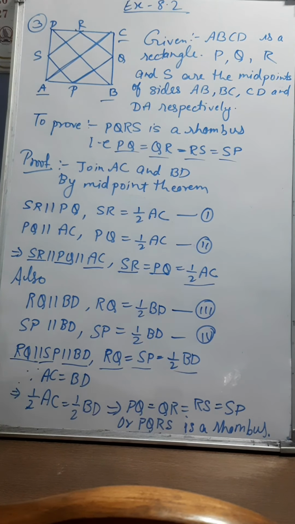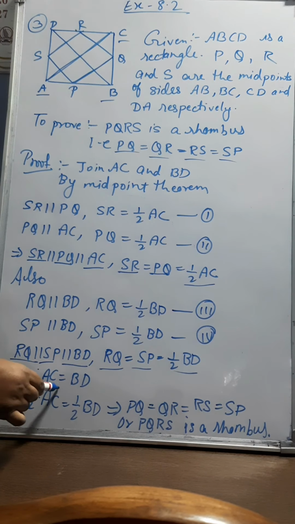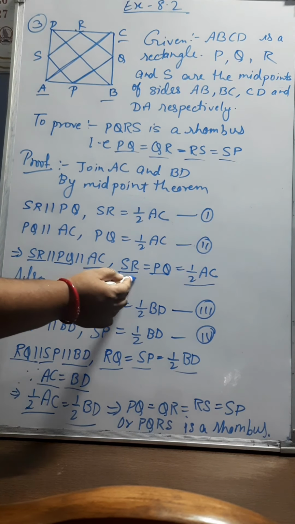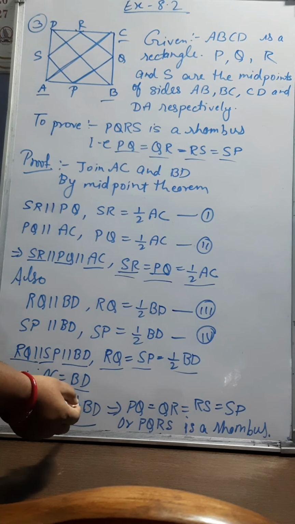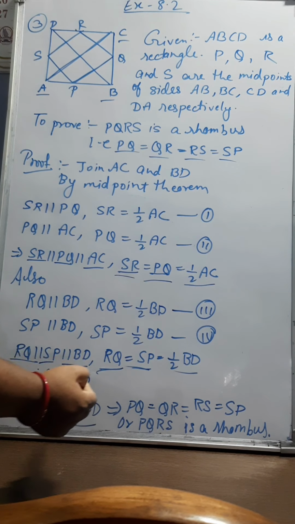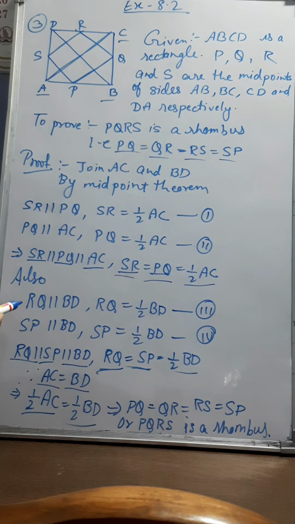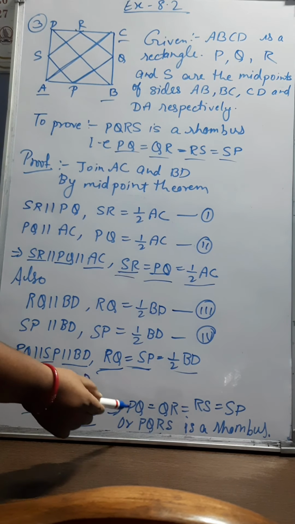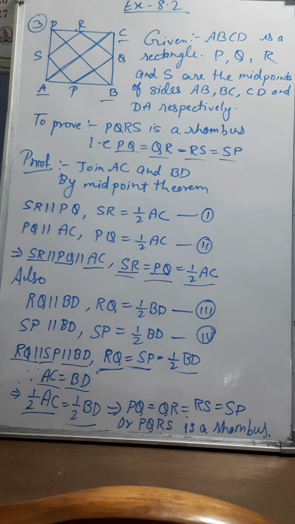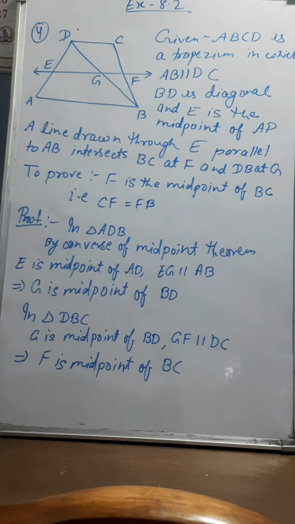Now, since ABCD is a rectangle, AC is equal to BD because we know that diagonals of a rectangle are equal. So their halves will also be equal. Half of AC is equal to half of BD. Half of AC is SR and PQ. Similarly, half of BD is RQ and SP. So we are getting all the sides of the quadrilateral PQRS are equal. PQ is equal to QR is equal to SR is equal to SP. And if all the sides of this quadrilateral are equal, PQRS is a rhombus.